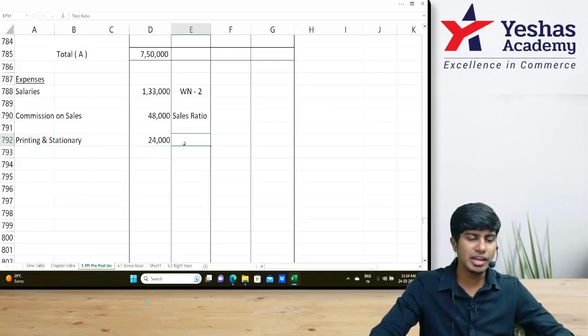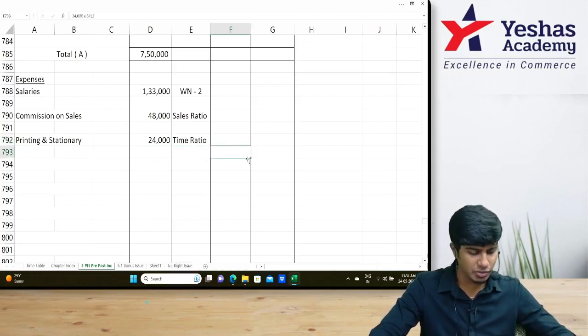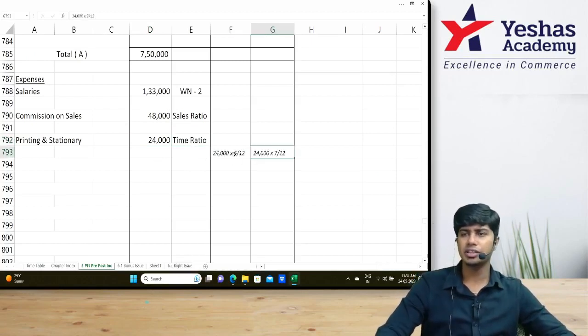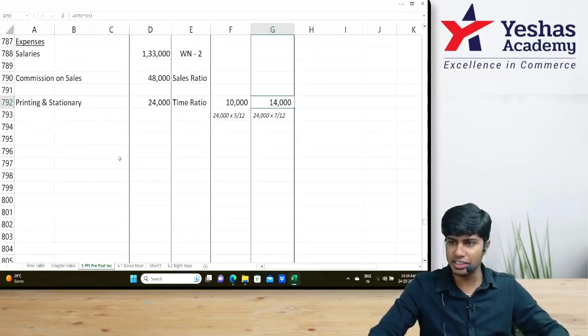What ratio? Time ratio. Do we know time ratio? Oh yeah, 5:7. 5/12, 7/12. How much does it come to? 10,000 and 14,000. By this we are done with printing and stationery.